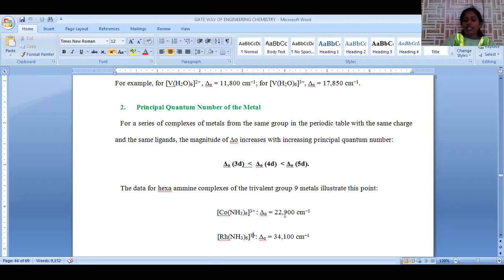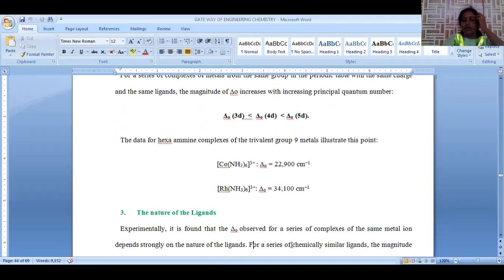Cobalt 3d series has 22,900, whereas rhodium has 34,100. So from 3d to 4d, the crystal field energy also increases. This is about the principal quantum number, which is nothing but K, L, M, N, like that, 1, 2, 3, 4. So here the third shell, the fourth series. As we are descending, the crystal field splitting energy also increases.